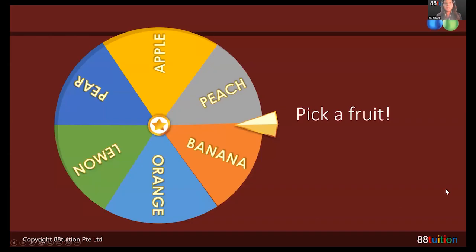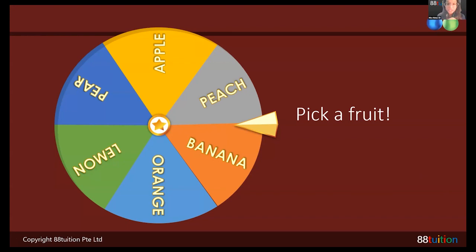All right. Let me just count how many of you. There's 1, 2, 3, 4, 5. There's 5 of you. So each of you is going to pick 1 fruit. There is 6 here, obviously. So the fruit that no one picks will become the fruit that I will decide who is going to answer the question. Can you please write down the fruit you want in the chat? So Jerkai wants peach. So peach is already taken. Peach is already taken, Ziren, because Jerkai already said peach. So something else. Jenna wants banana. Angeline wants lemon. Okay, so Jerkai is peach.